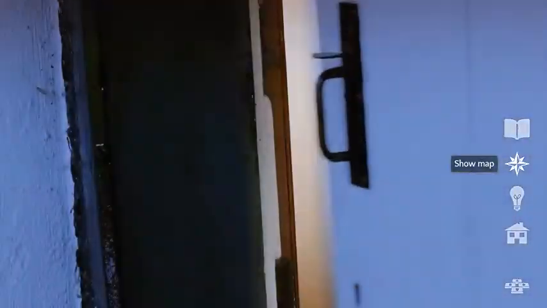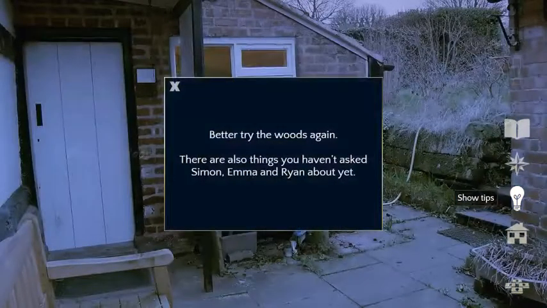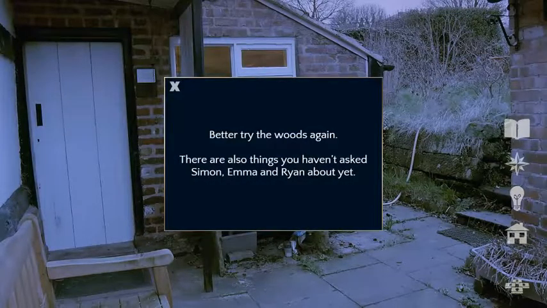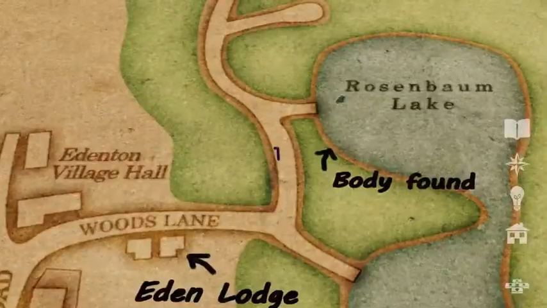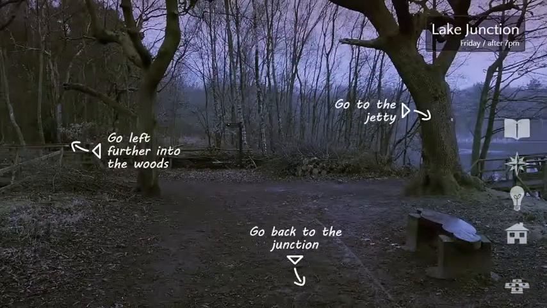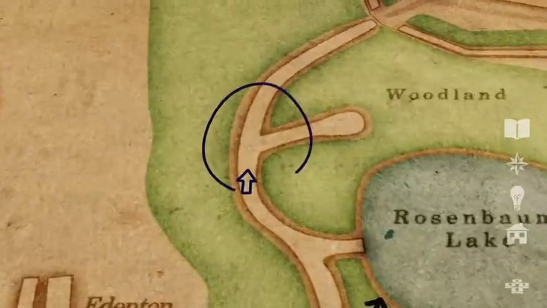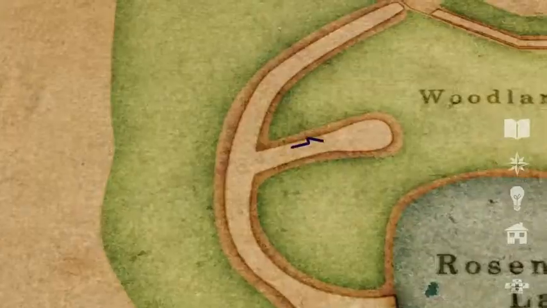Alright, fine. That's it for now. I kind of feel like I hit that one pretty well. Better try those woods again. And you couldn't ask Ryan about the affair? I don't think so. Okay.